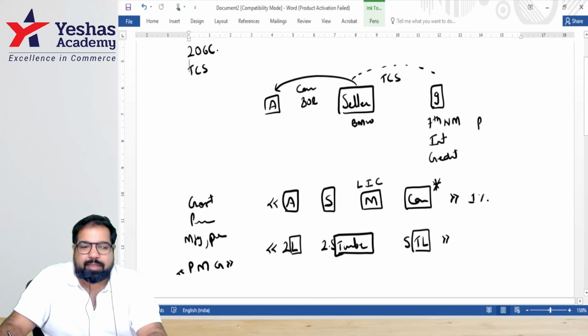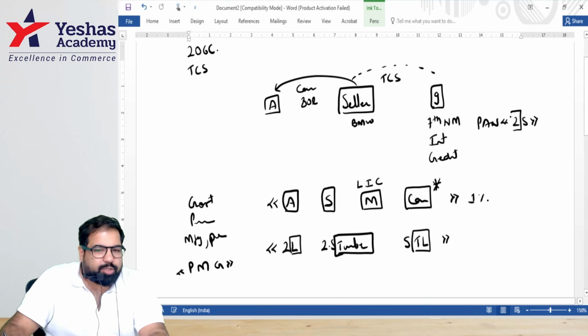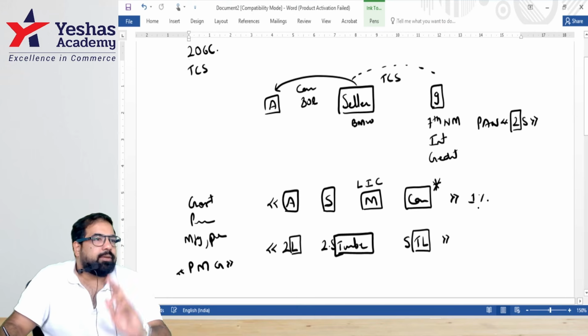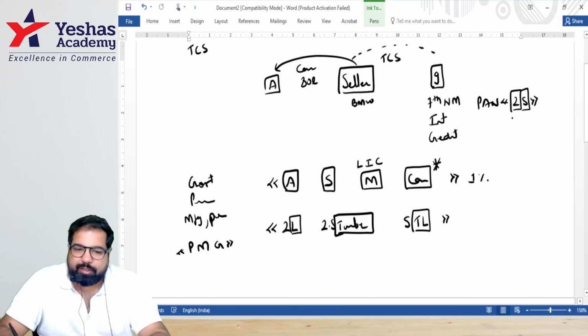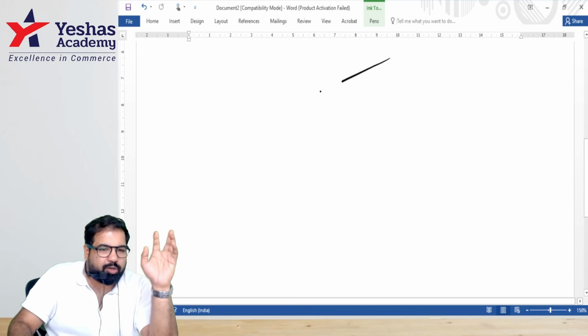Anyone who doesn't give the PAN, there is a punishment which is called 206CC. What is the rate? Twice the usual rate, so if the usual rate is 1%, it is 2%; or 5%, whichever is higher. Excellent, guys. Here there are two more peculiar situations.